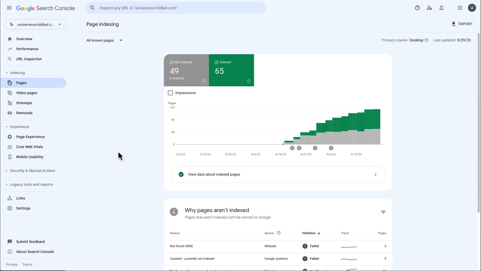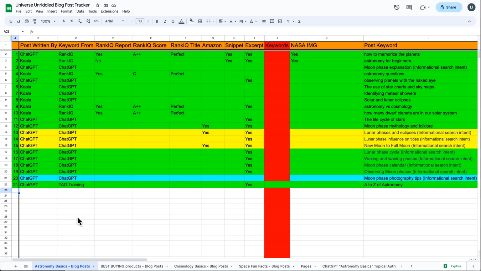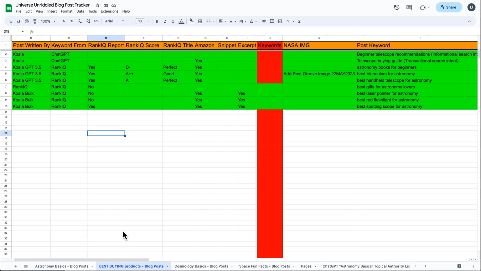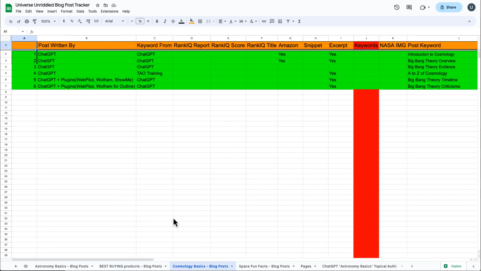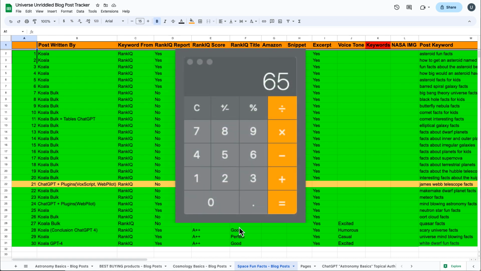Well, I know from the simple fact that inside of Google Search Console, I only currently have 65 pages indexed and 49 are not indexed, and that includes posts and pages. And of course, if I was to come inside of my blog post tracker, I have my Amazon Basic blog post, 20 here, 9 posts here for the products post, another 6 posts here for cosmology basics, and then another 30 posts here for space fun facts.